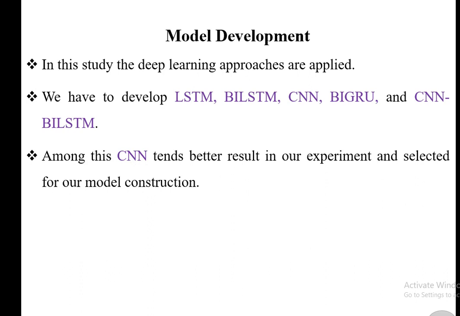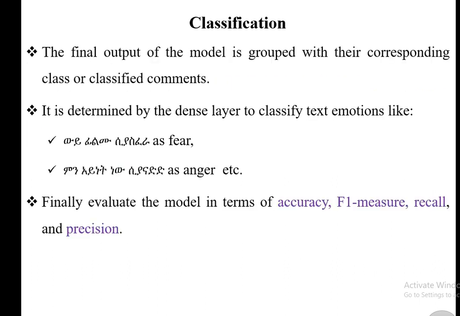Because when we compare the remaining models, CNN gives a better result based on its performance. And finally, we are going to classify the given comments into their proper class. That is the final output of the model. So it is determined by the dense layer in order to classify text emotions, that is, Amharic text emotions. Like ሲያስፈራ, which is categorized under the fear emotion class, and